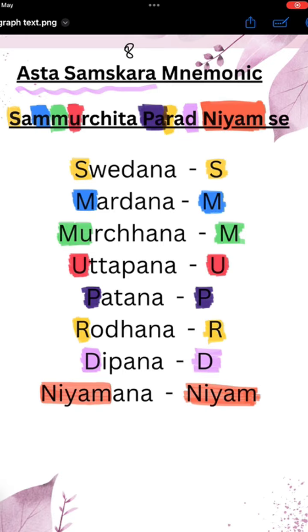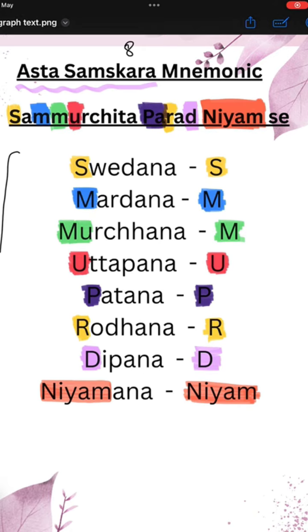So, going with the mnemonic, we can remember the 8 names of the Ashta Samskar with the help of this mnemonic: Samurchita Parad Niyam Se. Samurchita means to amplify or integrate something, and Parad means mercury. Niyam means any kind of procedure or rules. So we'll be remembering this phrase, Samurchita Parad Niyam Se, while each letter will be signifying the following. The Ashta Samskar are Swedan, Mardan, Murchan, Uttapan, Patan, Rodhan, Deepan and Niyaman.